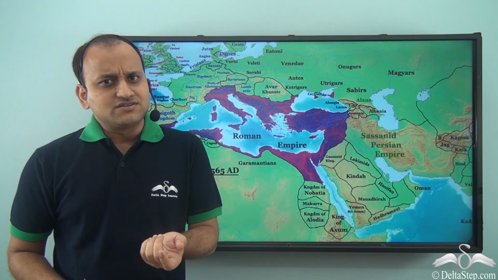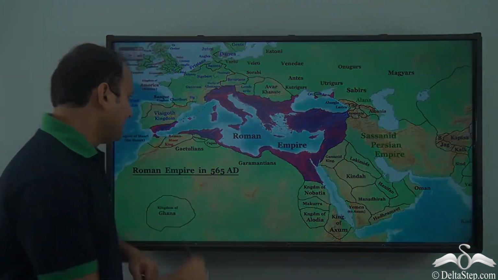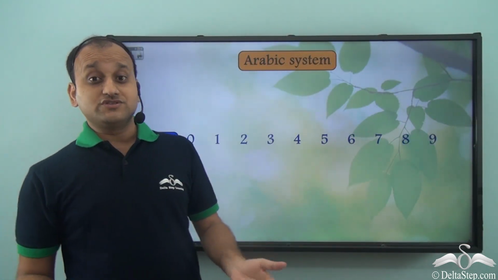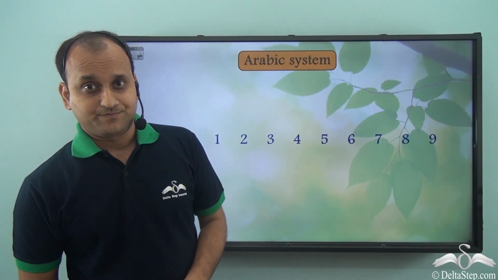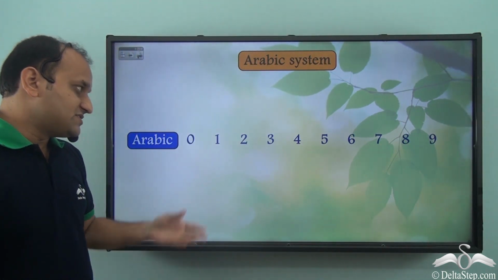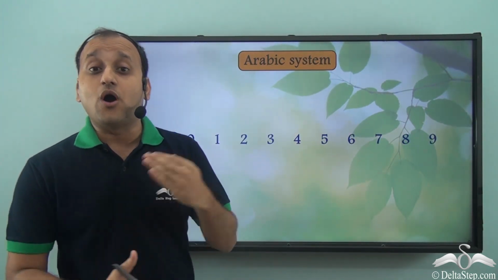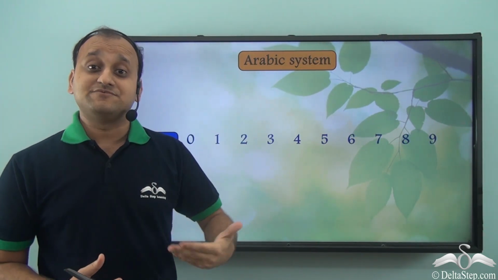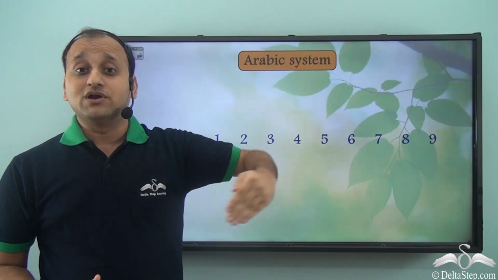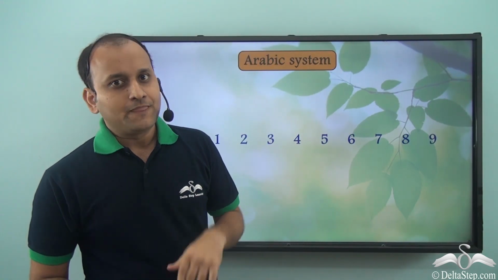Now, what number system do we use? Well, we use the Arabic number system. In the Arabic number system, we have a total of 10 different digits, and the combination of these digits helps us write any particular count or number.